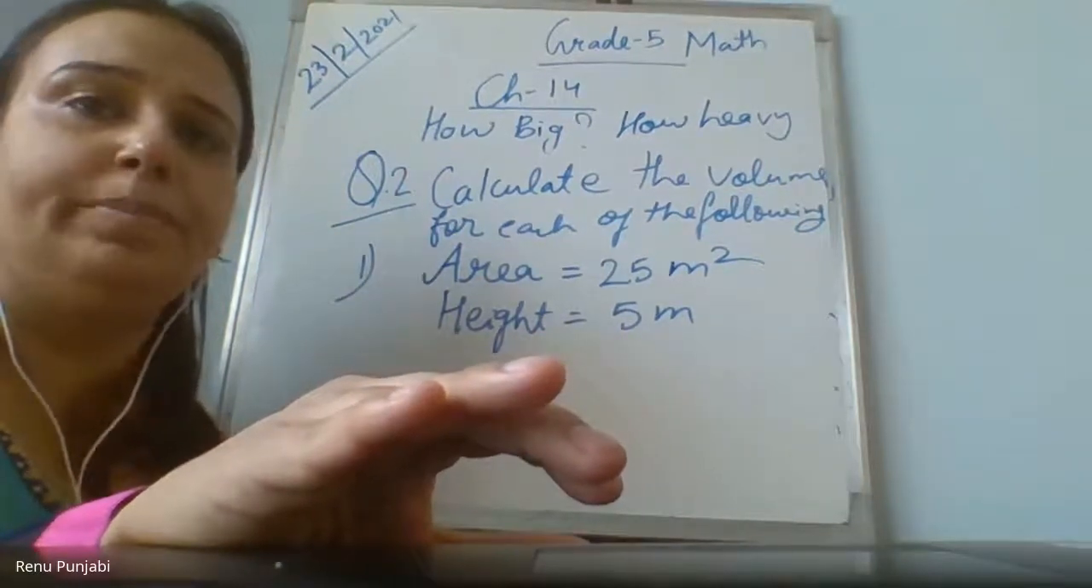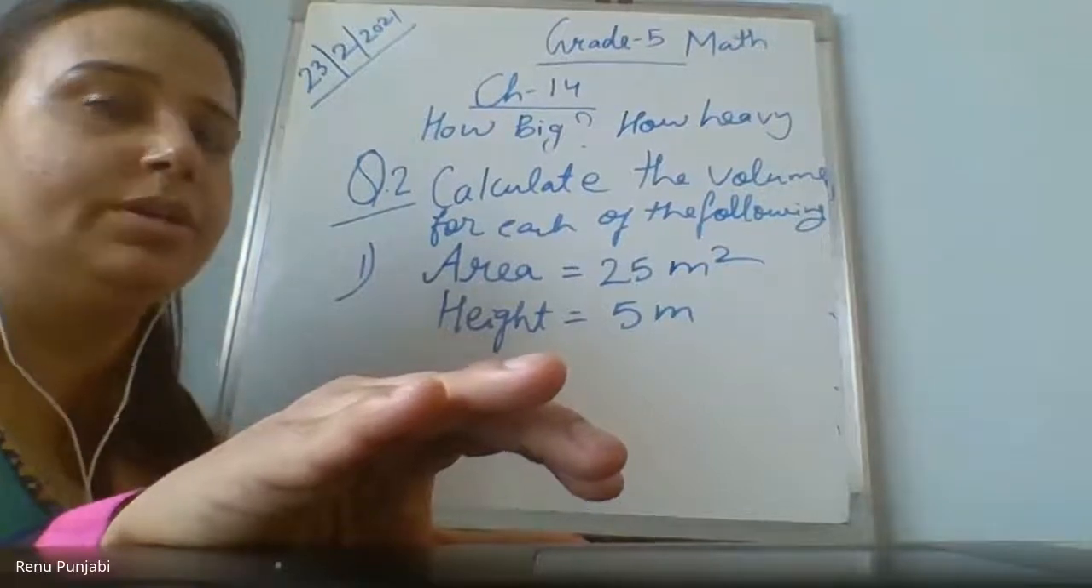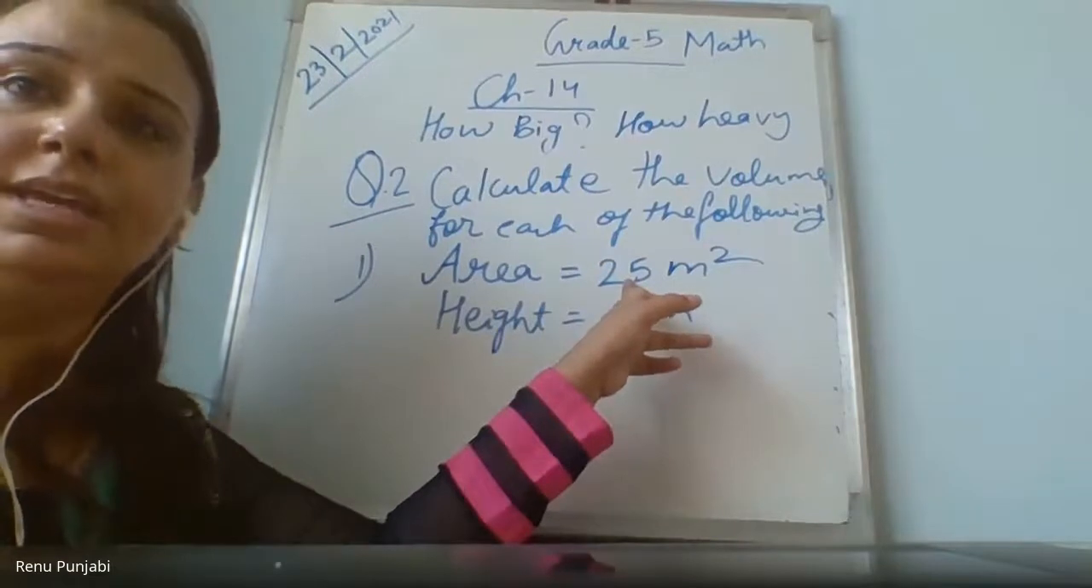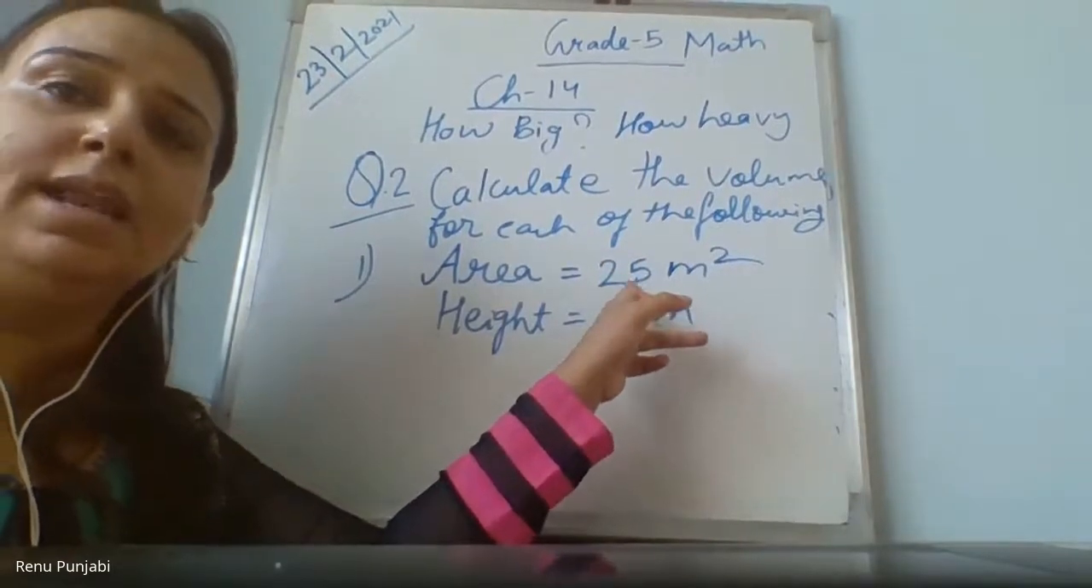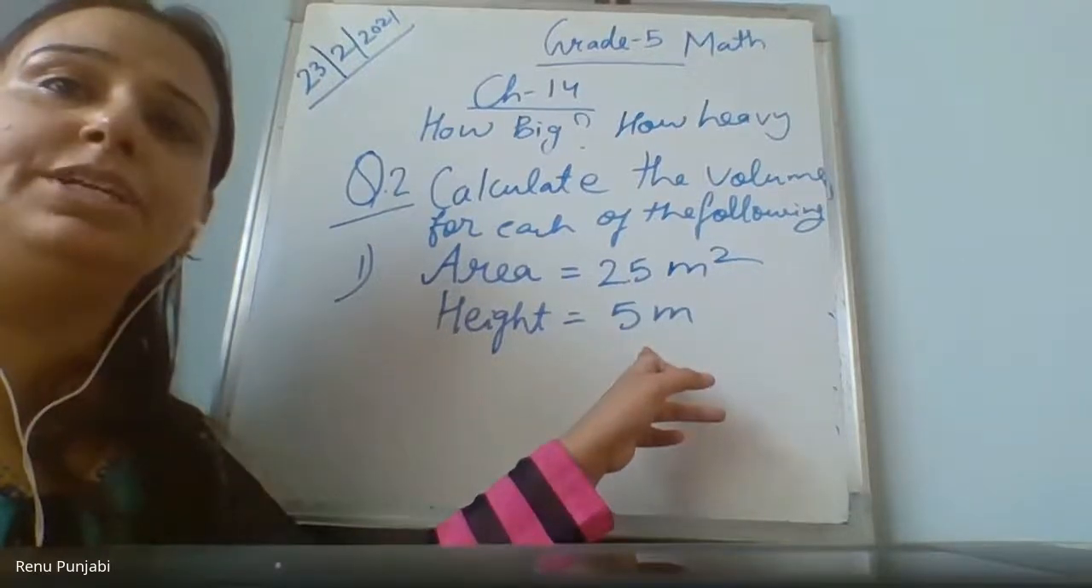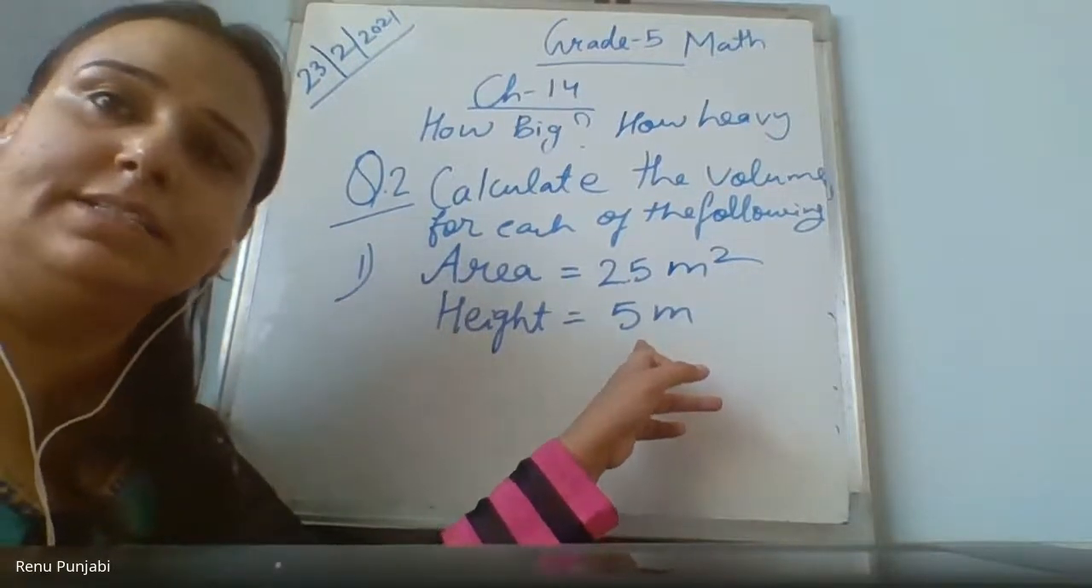Vrushika, please do the solution. Means here when the area is given, length and breadth are already multiplied in the area. Length and breadth are already included in the area. And the third dimension, the third side, is the height.